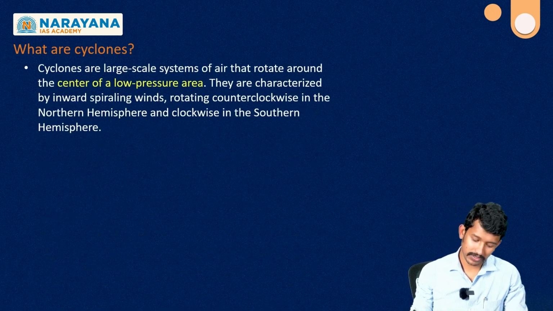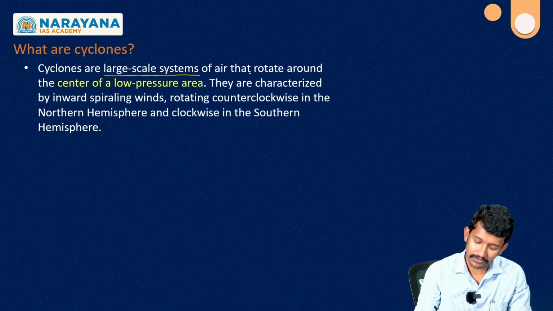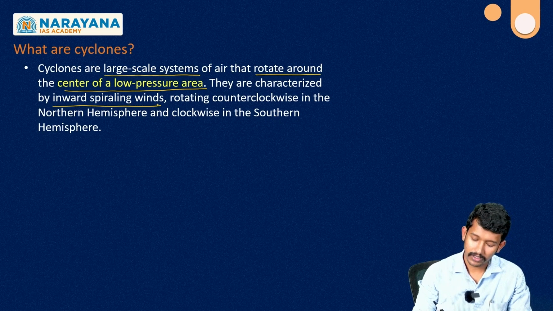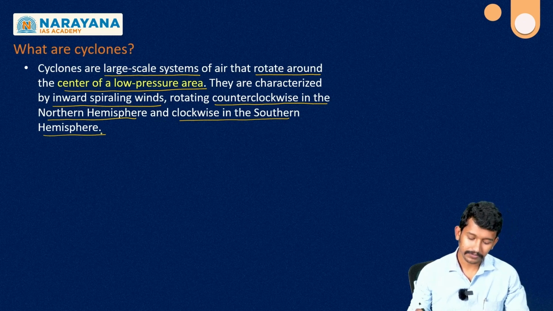So what are cyclones? Cyclones are large scale systems of air that rotate around the center of a low pressure area, characterized by inward spiraling of wind, rotating in a counterclockwise direction in the northern hemisphere and a clockwise direction in the southern hemisphere. Right?